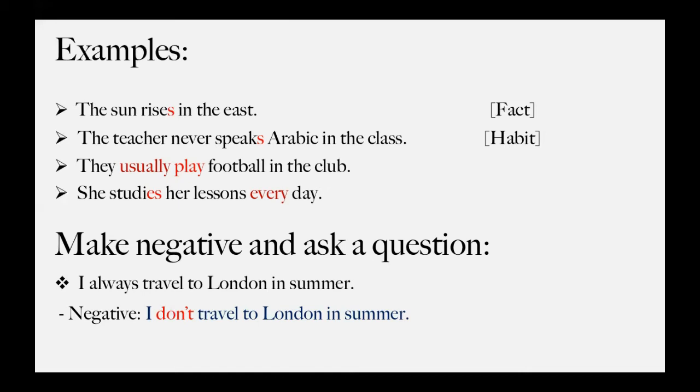Okay? So I don't. And then I complete my sentence as it is. I don't always travel to London in summer. I don't travel to London in summer. You can add always or you can delete it. It's fine. Okay? So put in your mind, this is the most important thing. You can't say I doesn't. It's wrong. It's totally wrong. Okay?